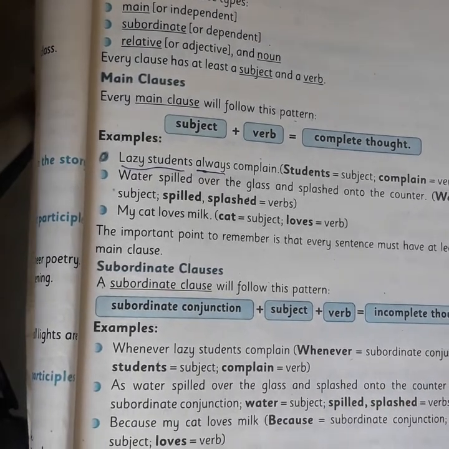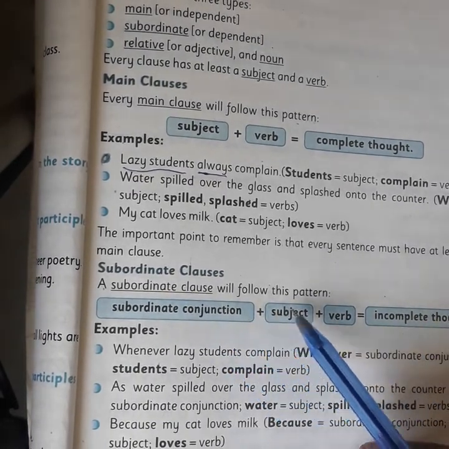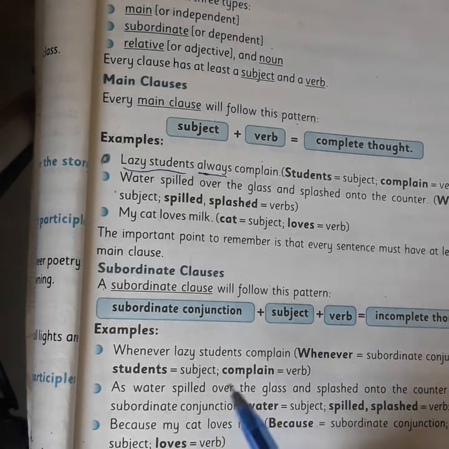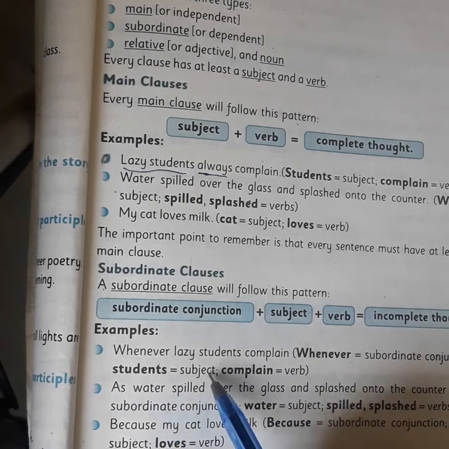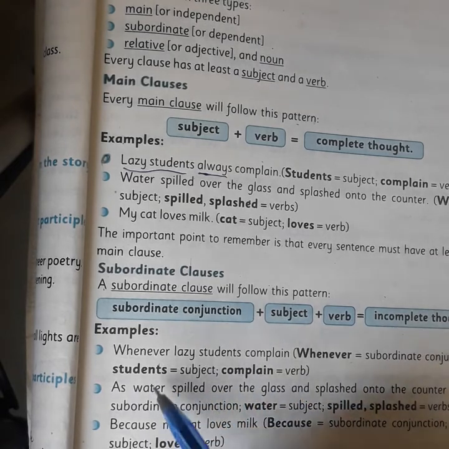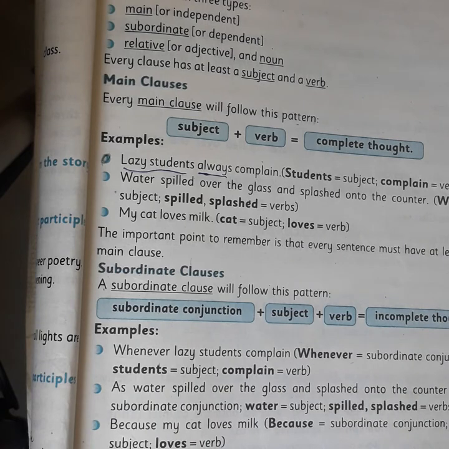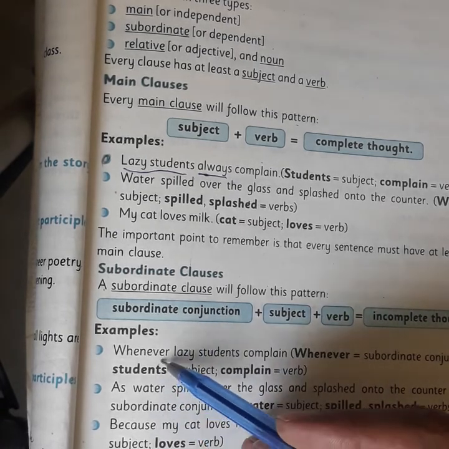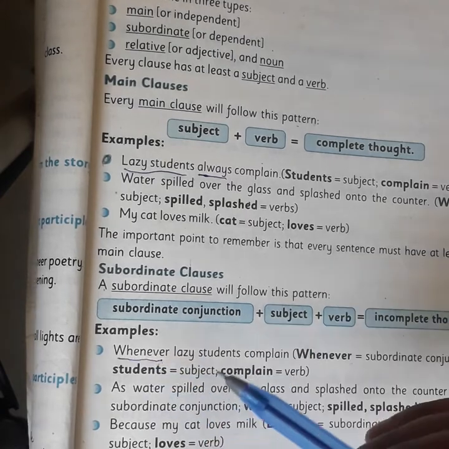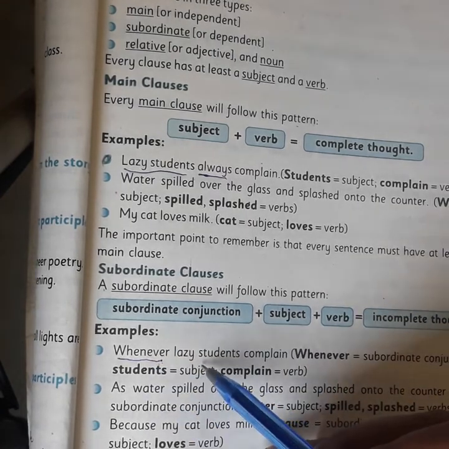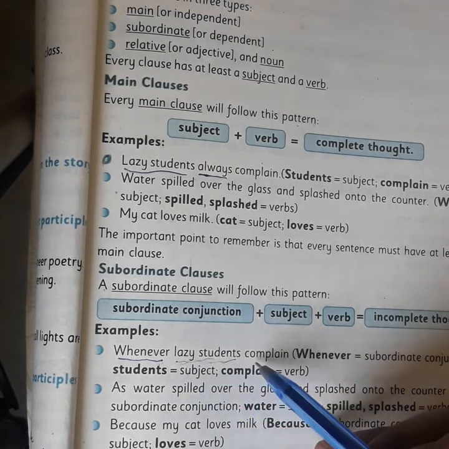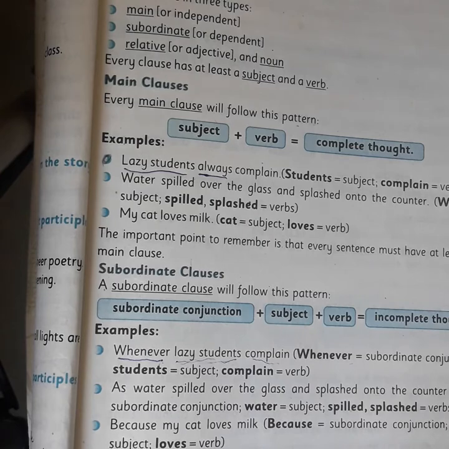Okay. Now we are moving toward the second kind, the subordinate clause. What is a subordinate clause? A subordinate clause will follow a pattern. Before going toward the pattern, we need to understand an example. Whenever lazy students complain, this is a conjunction, a subordinating conjunction. Lazy students is the subject and complain is the verb.